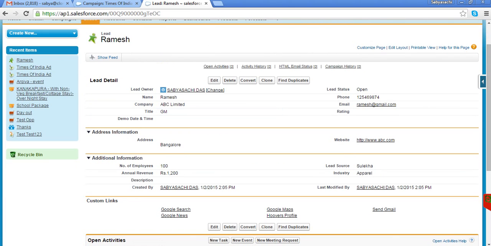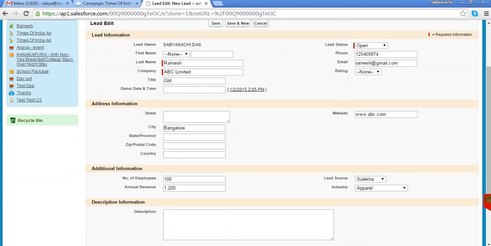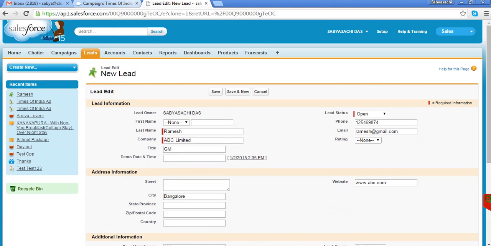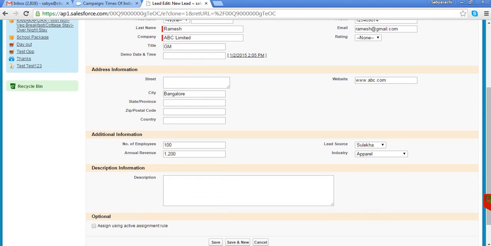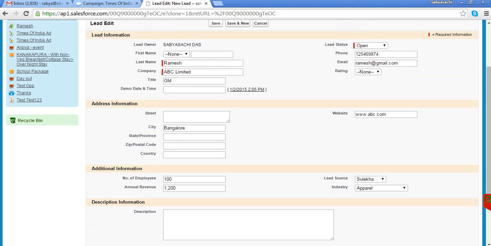Oh, there is one more thing I forgot to show you. When you are creating that lead, you have an option. Oh, again that has been removed. Okay, here one lookup will come, showing which campaign this particular lead is coming from. I'll just get that field.